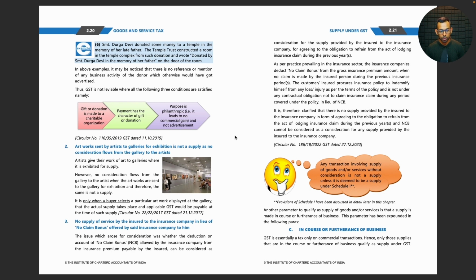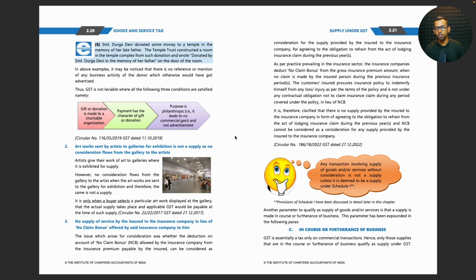The issue which arose for consideration was whether the deduction on account of no claim bonus allowed by the insurance company from the insurance premium payable by the insured can be considered as consideration for the supply provided by the insured to the insurance company for agreeing to the obligation to refrain from the act of lodging insurance claim during the previous year or years.